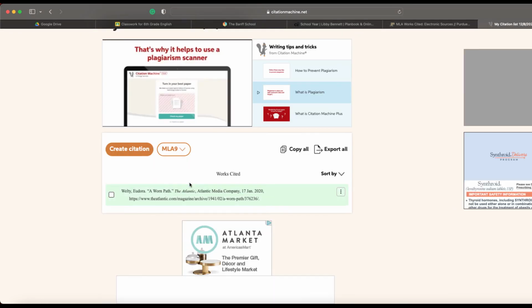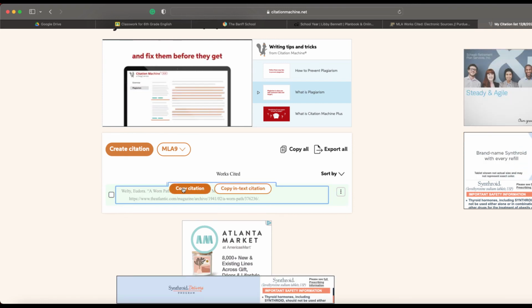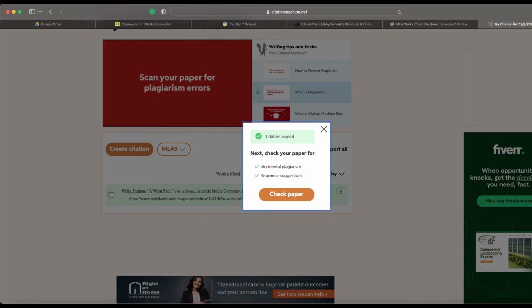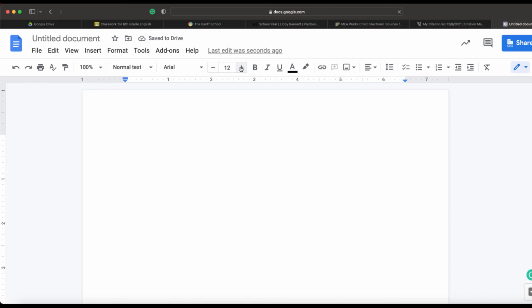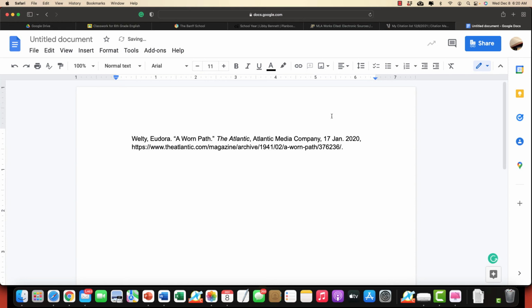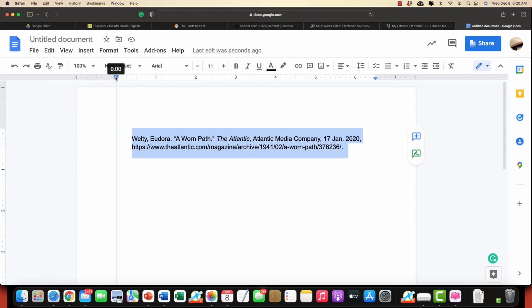All right, so here it is. It says copy citation. So I can go over to a Google Doc. Now in your example, you'll already have the template set up. I just don't have that set up right now. So I'm going to paste the citation here. But if I look at the citation, it's not in Times New Roman, it's not double spaced, and it's also missing something called a hanging indent. Okay, so this citation did not go all the way to the 1-inch margin. So if I highlight it, I just drag this to the margin.